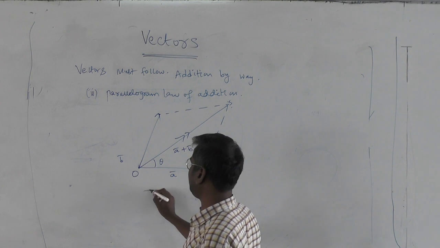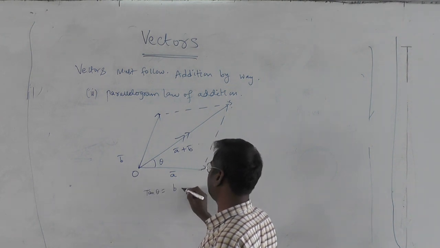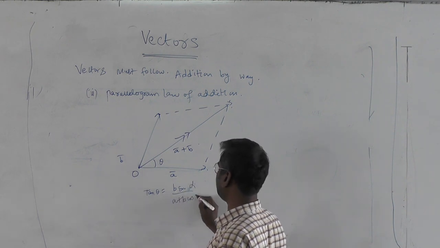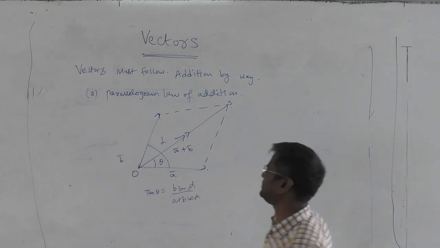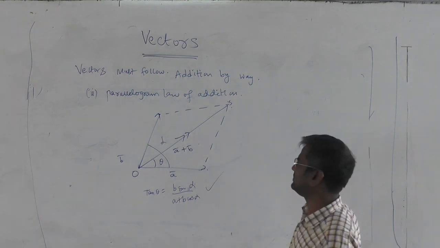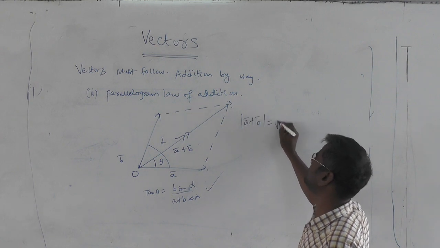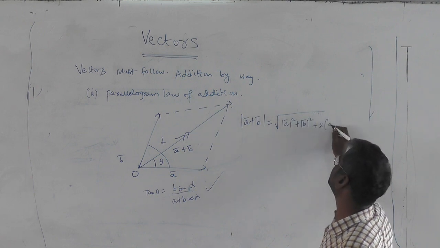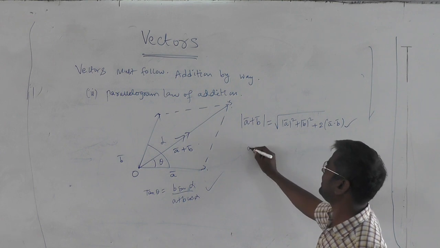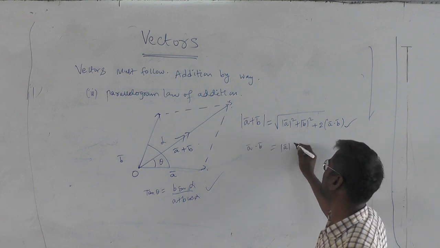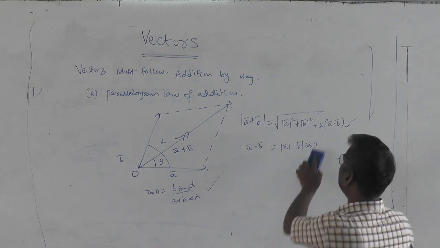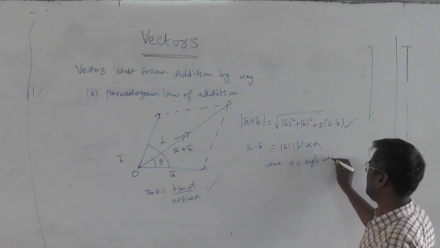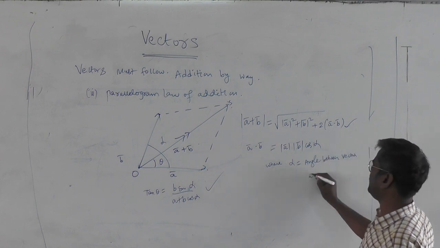And suppose it makes an angle theta with A. Tan theta equals B sin alpha by A plus B cos alpha, where alpha is the angle between these two vectors. I hope you remember this. And the magnitude of the resultant, mod A plus B, is nothing but the root over mod A square plus mod B square plus 2 into A dot B, where A dot B is nothing but mod A mod B into cos alpha, where alpha is the angle between vectors A bar and B bar.